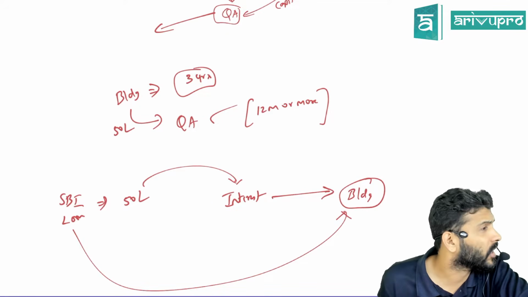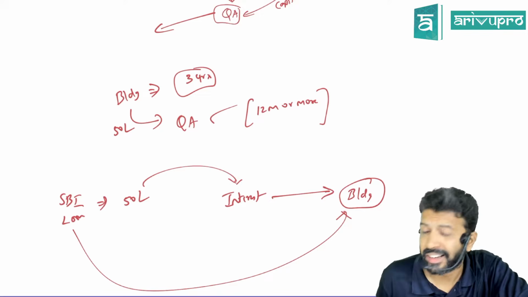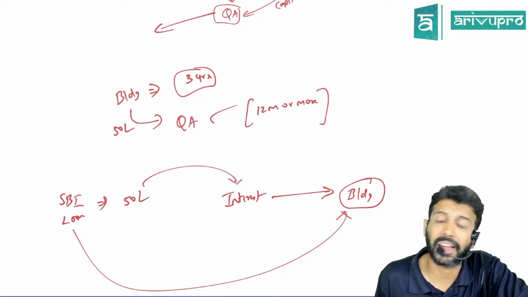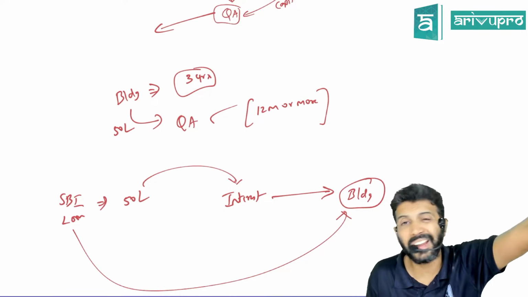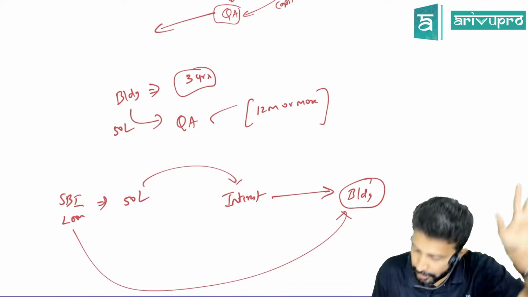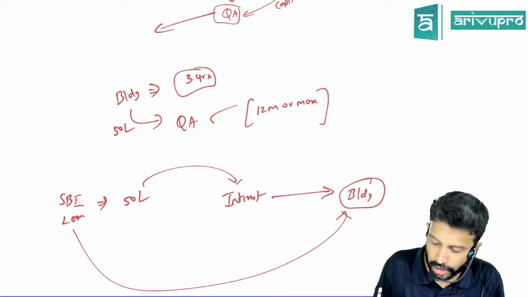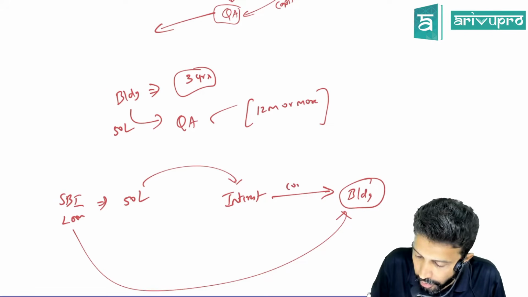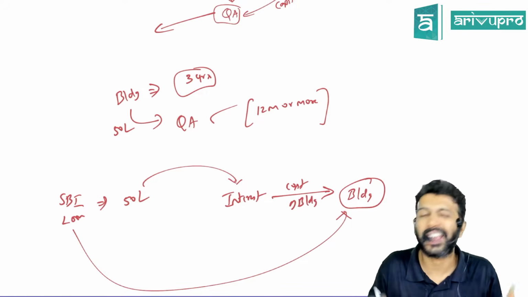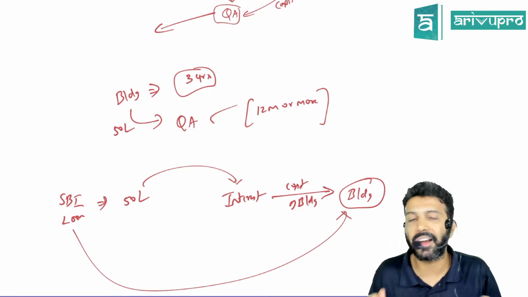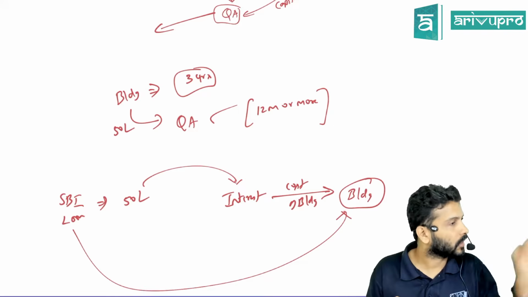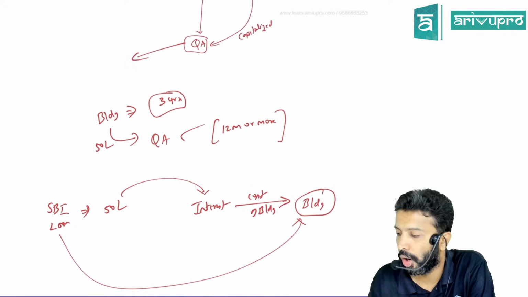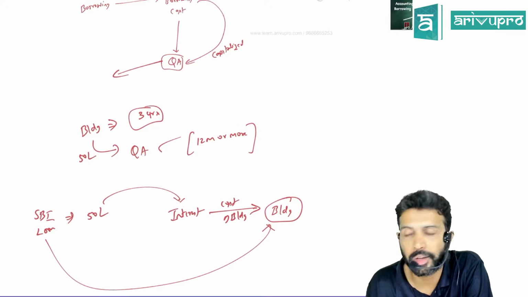Did we study accounting standard 10? Did we add a DAC? DAC means directly attributable cost. What did you do for DAC? Directly attributable cost: you transferred to P&L or you capitalized? Same here also. Instead of transferring interest charges to P&L, add it to the cost of the building, meaning capitalized, because this is directly related to that particular building. That's the overall funda of AS16. Did we understand? Doubt? Got it?